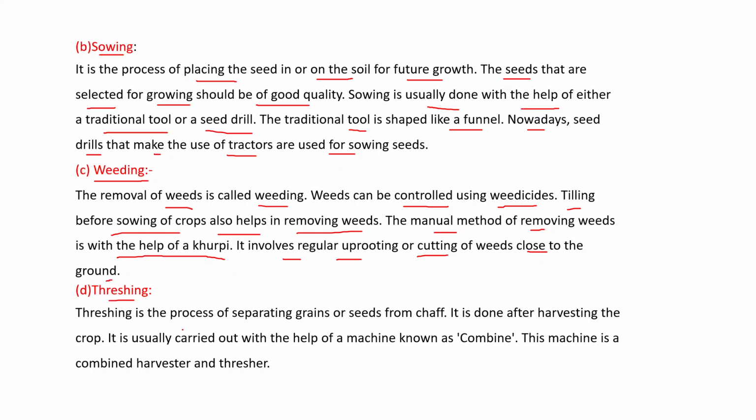Threshing. Threshing is the process of separating grains or seeds from chaff. It is done after harvesting the crop. It is usually carried out with the help of a machine known as a combine. This machine is a combined harvester and a thresher.